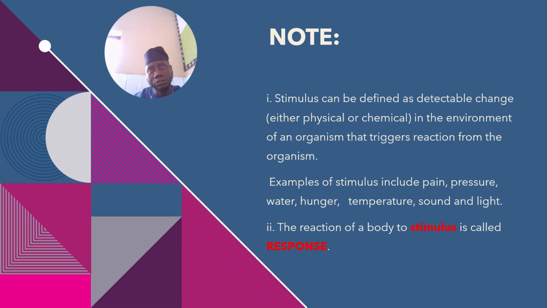But before we get into that, I said earlier that the nervous system controls all the activity of the body, but they do so through a reaction of the body. And there's something that prompts the body to react. That is called stimulus. So stimulus is anything that makes the body to react. And the reaction of the body to stimulus is what we call response.